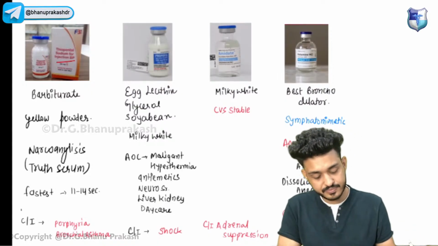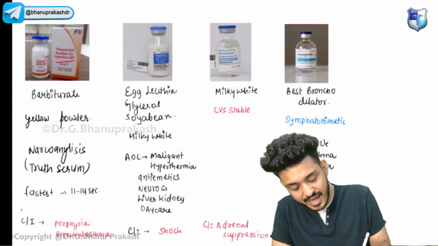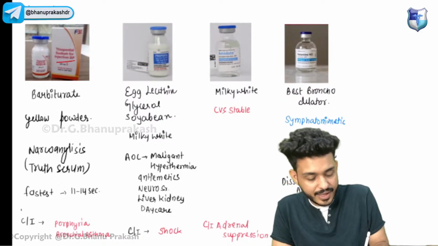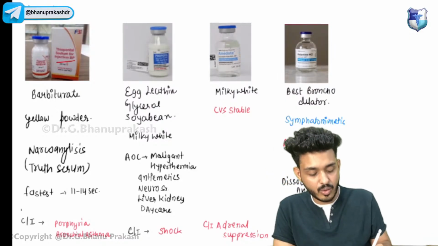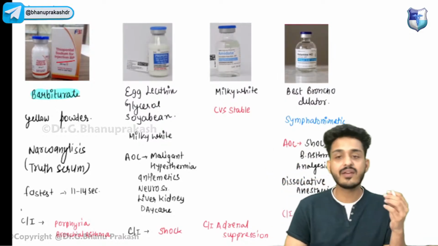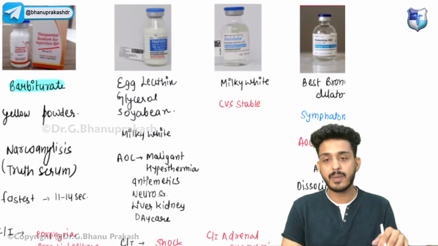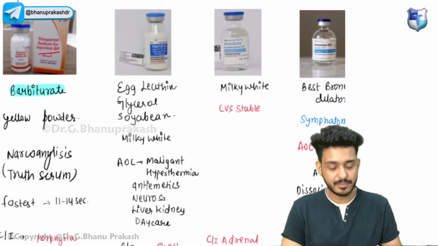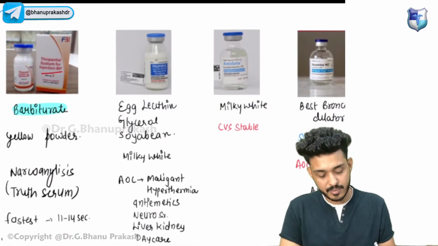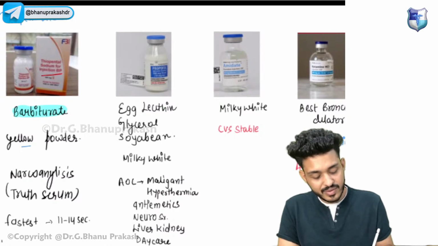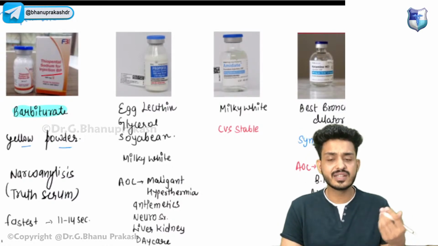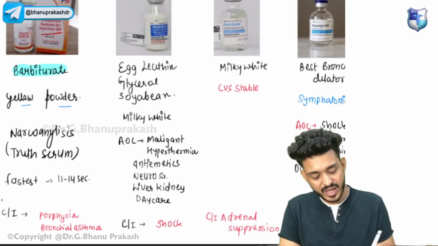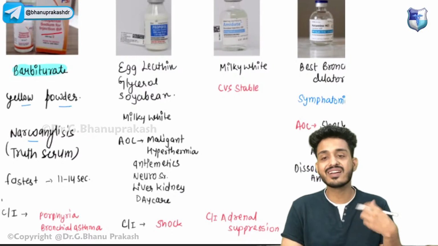So first one, this one is your thiopentone. It is a yellow color powder. It is a type of barbiturate. We are having benzodiazepines and barbiturate, so it is a type of barbiturate. Okay, what it will do? It is like a yellow powder, and we are using this particular drug in narco analysis.